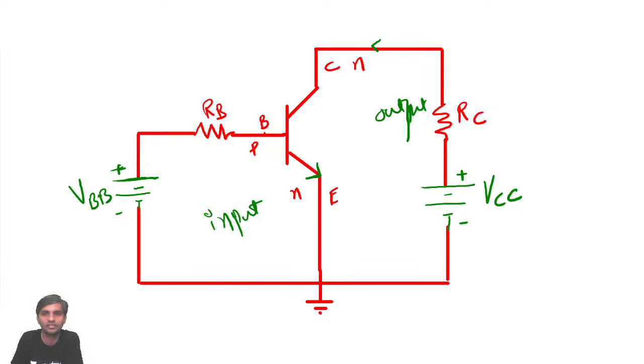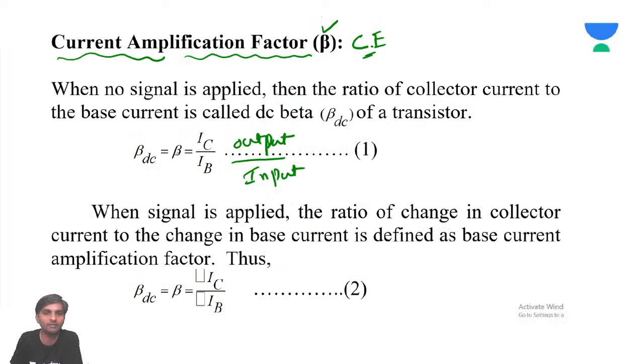The collector current is incoming, the base current is also incoming, and the emitter current is outgoing. So the output current is IC, and the input current is IB. Obviously, the amplification factor is going to be IC by IB. Can somebody tell me what could be the value of this beta?